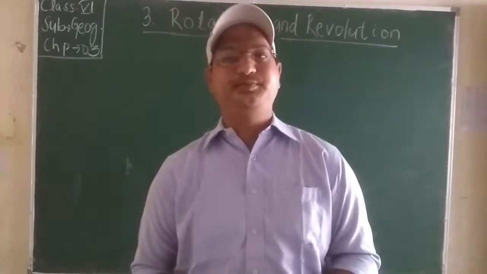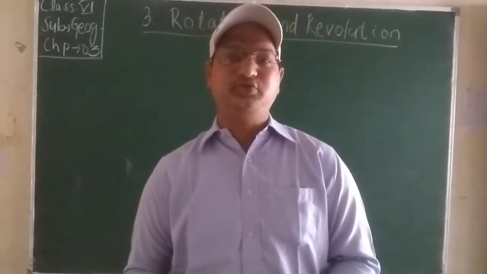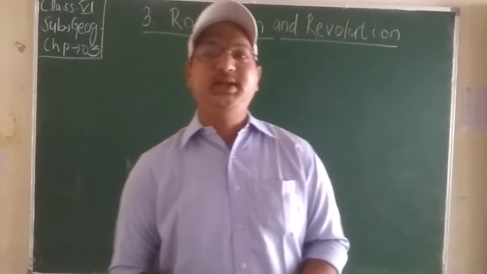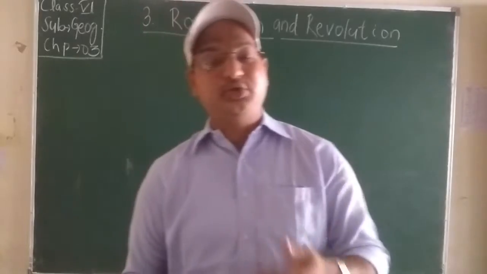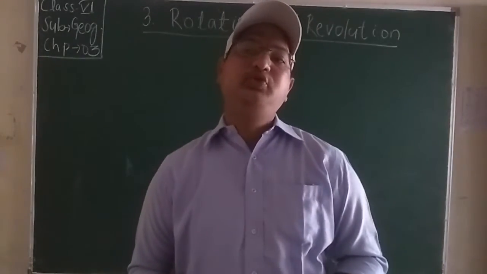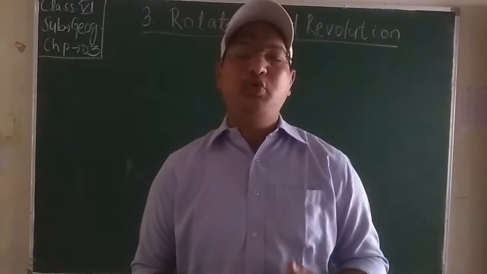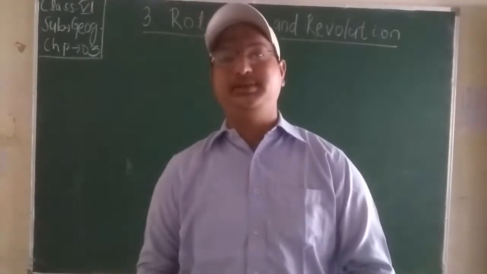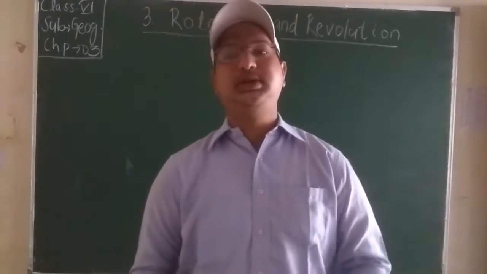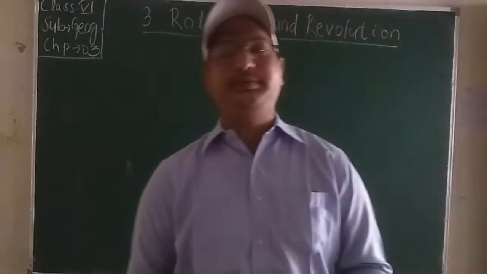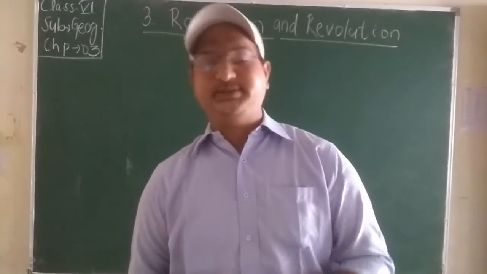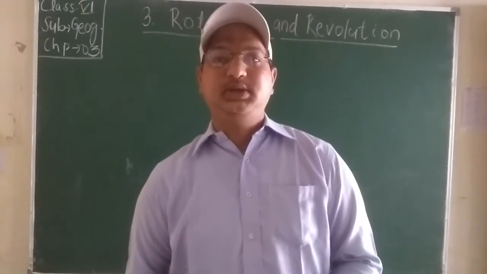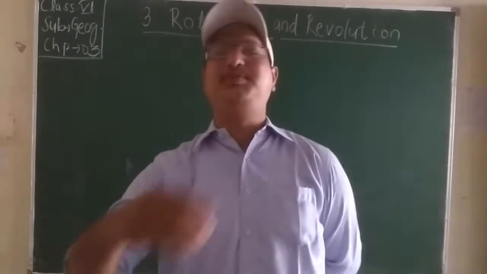Right from ancient times, man has tried to find his own answers to these questions. Long back, Aryabhatta, a famous Indian scientist and astronomer, concluded that the earth spins on its own axis. So every planet has its own axis, meaning you can say its own path. Later, Copernicus found that the earth revolves around the sun. The famous scientist Copernicus found that the earth revolves around the sun. Not just the earth, all the planets.